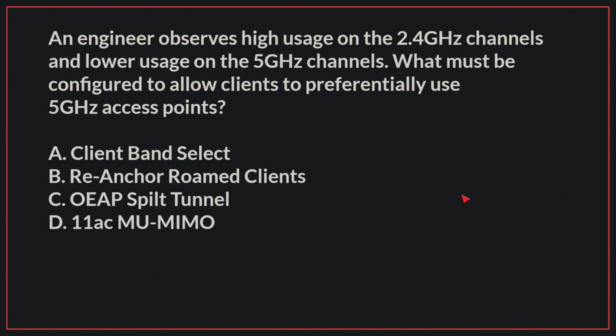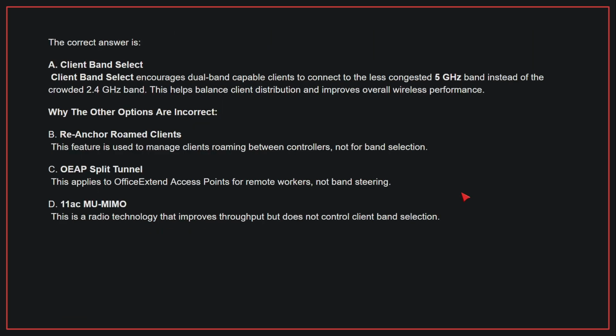The correct answer is A. Client Band Select. Client Band Select encourages dual-band capable clients to connect to the less congested 5 GHz band instead of the crowded 2.4 GHz band. This helps balance client distribution and improve overall wireless performance.